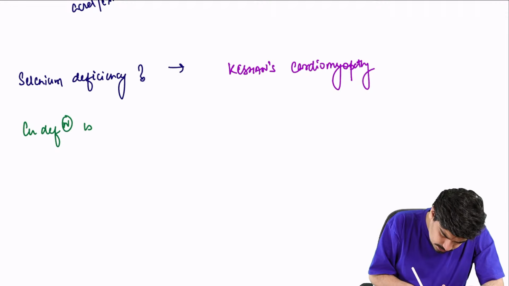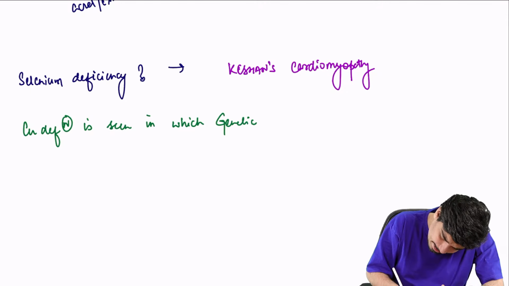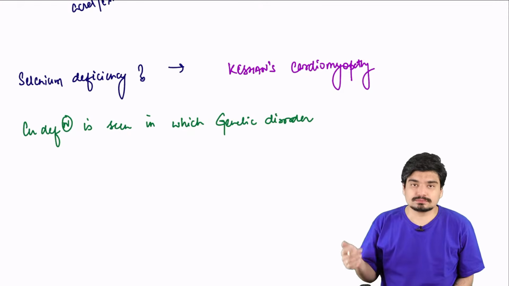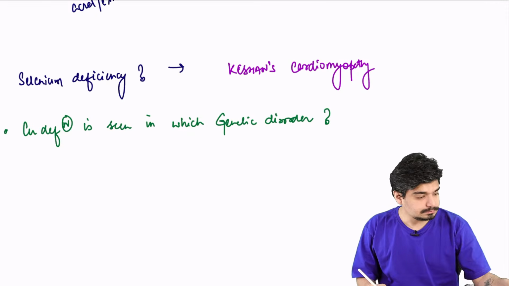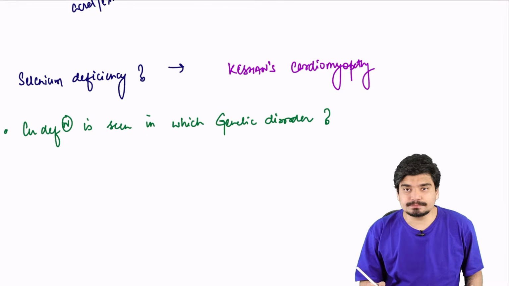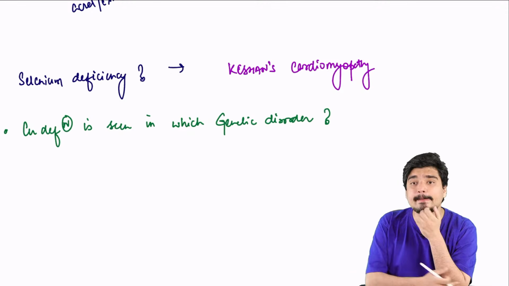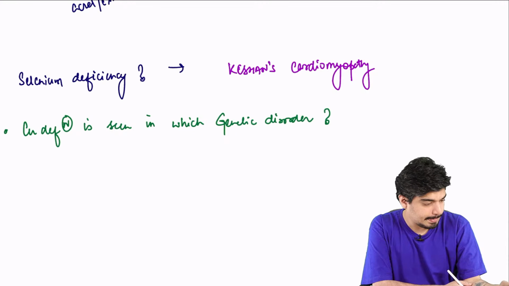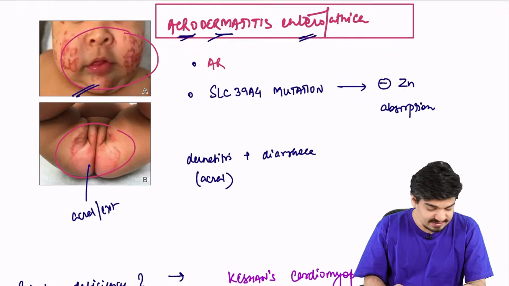Copper deficiency is seen in which genetic disorder? Exactly. It's seen in Menkes disease.